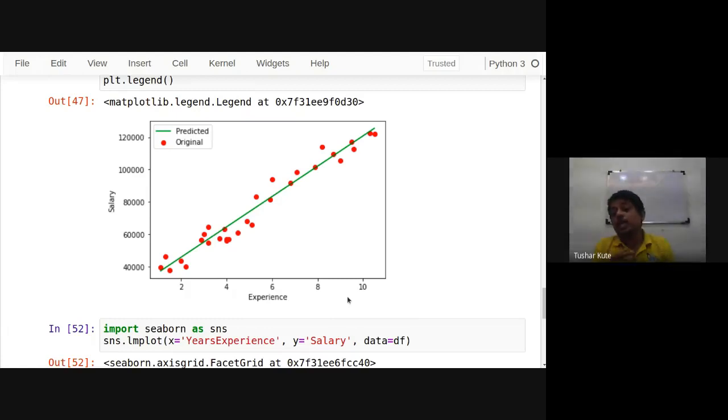So whenever we are going to use the one-to-one connectivity, that time the linear regression function is used.